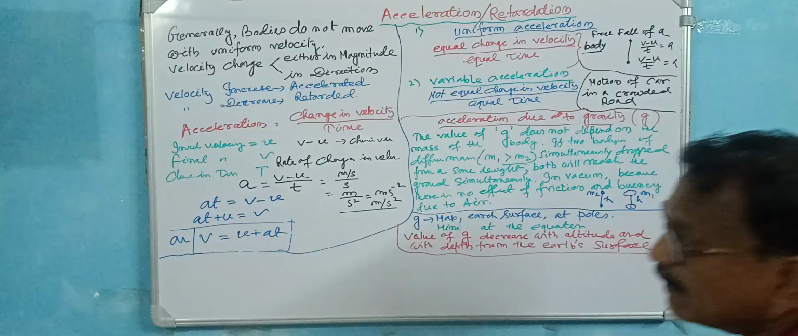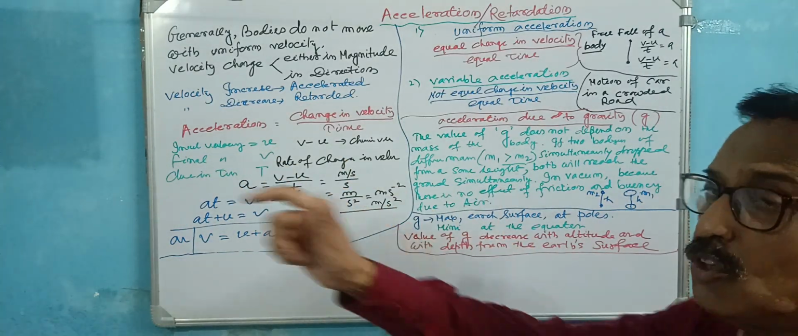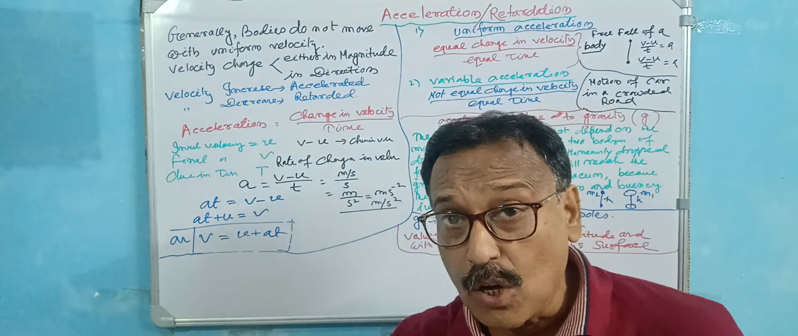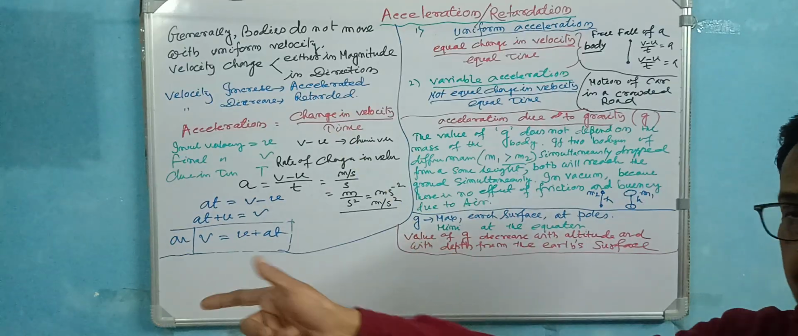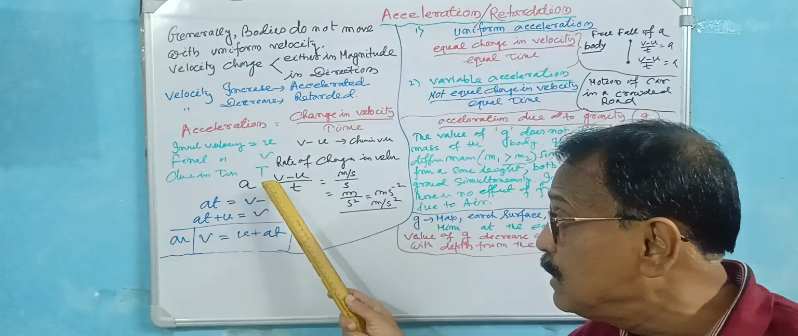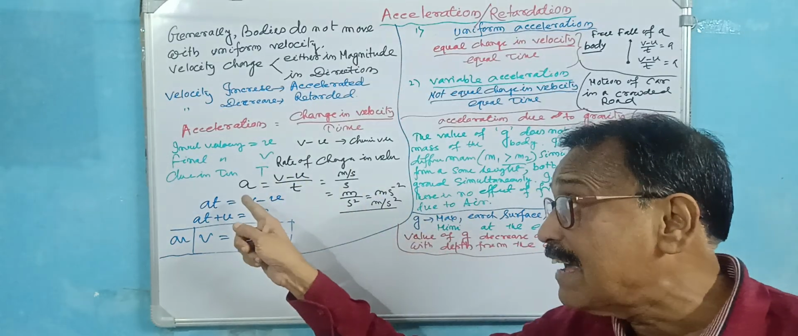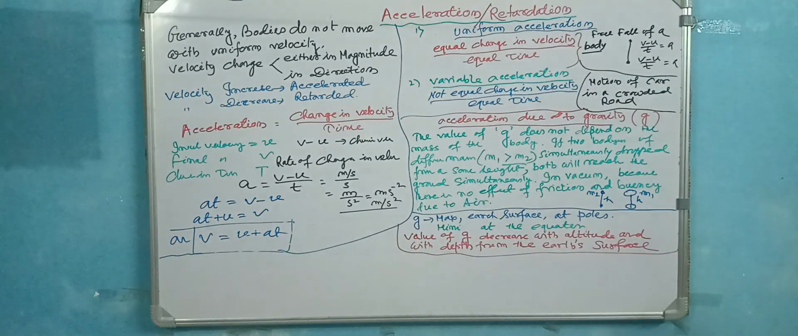Here we denote initial velocity by u, final velocity by v, and the change in time by t. What is the change in velocity? v minus u. The rate of change of velocity over time is (v minus u) by t. That is actually called the acceleration, denoted by a.